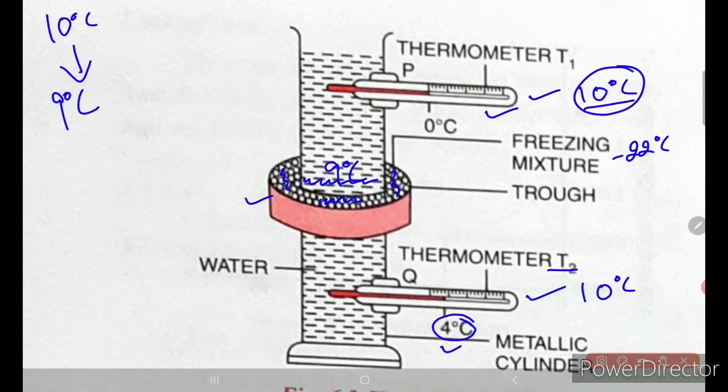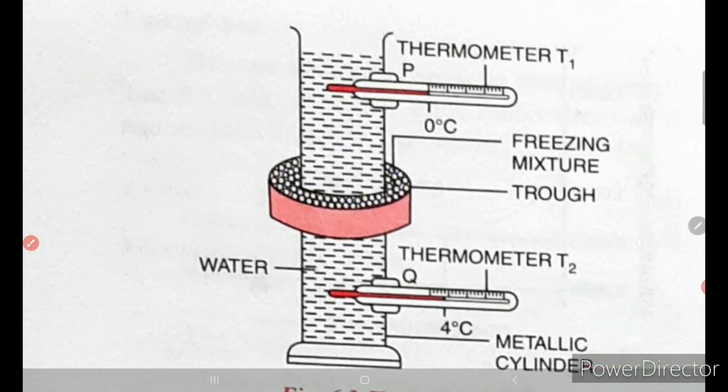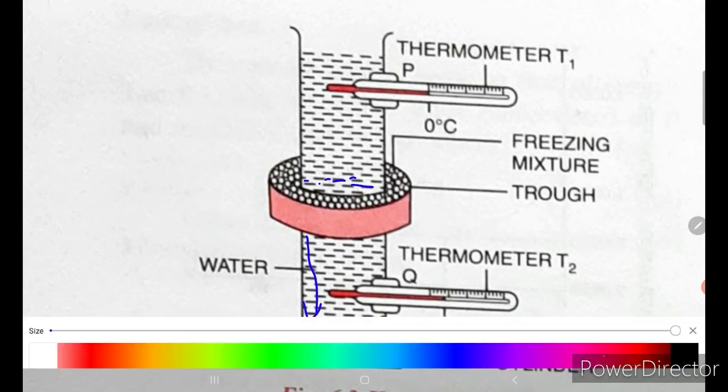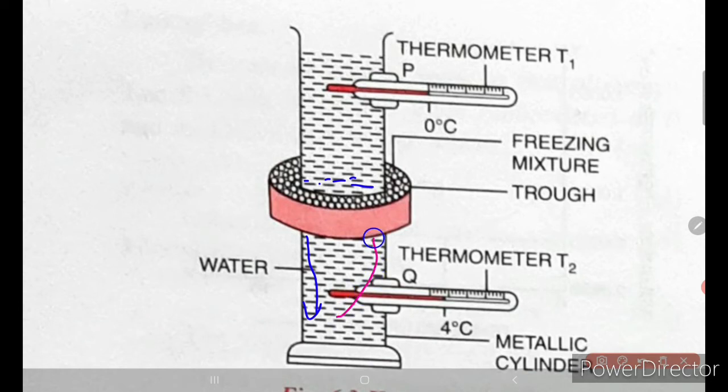But as you all know, 9 degrees Celsius water is slightly heavy compared to 10 degrees Celsius, because the density increases as the temperature decreases. So slowly this 9 degrees Celsius water, somewhere around here, will be heavy, and it will descend down, thus pushing the lighter water up. Now this cycle will continue, right?